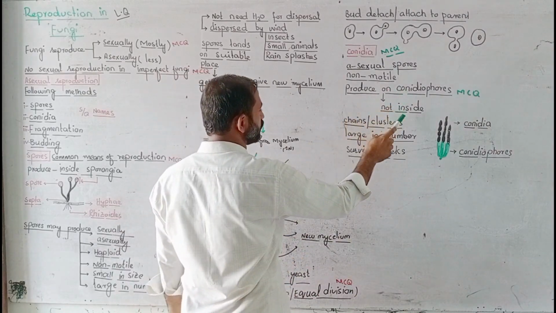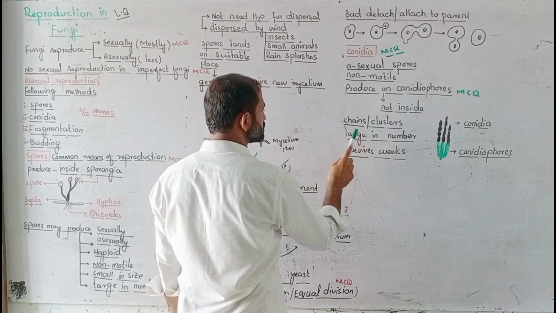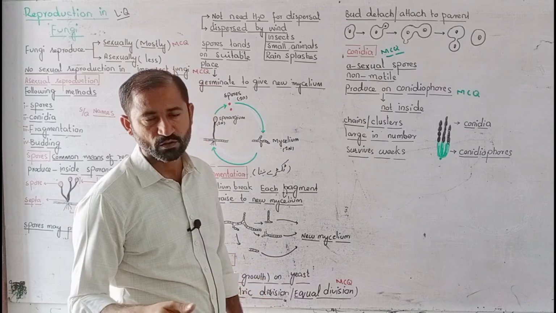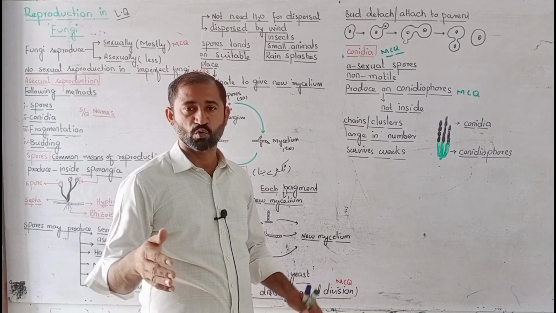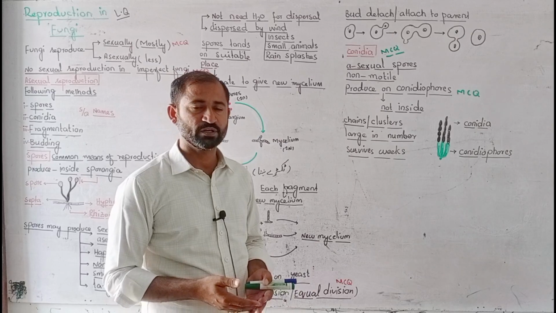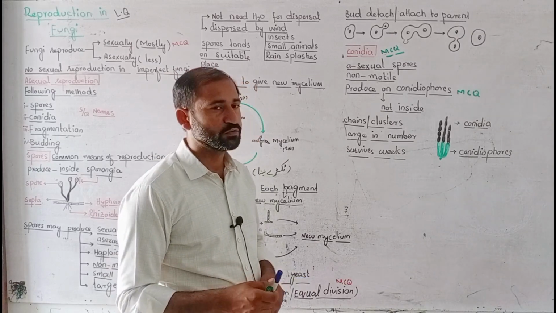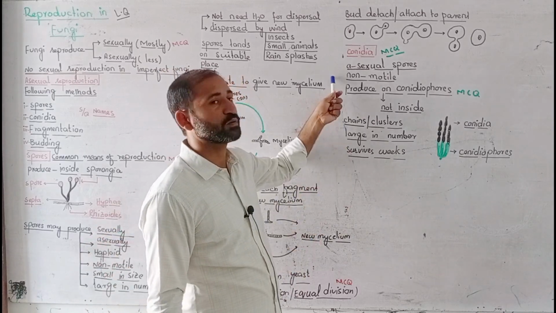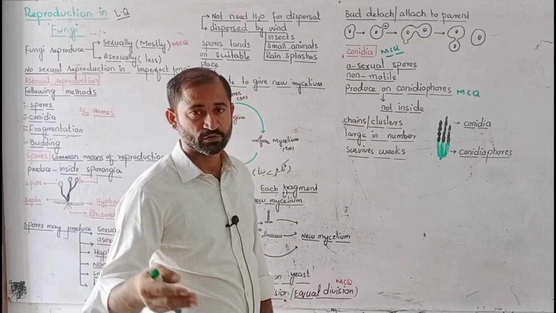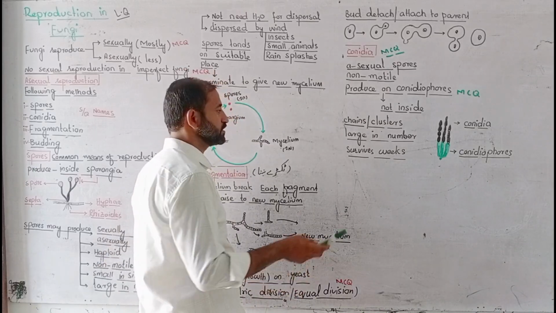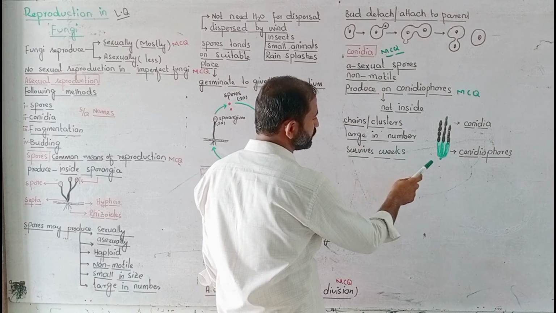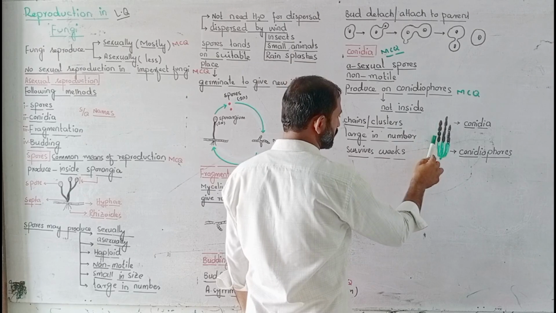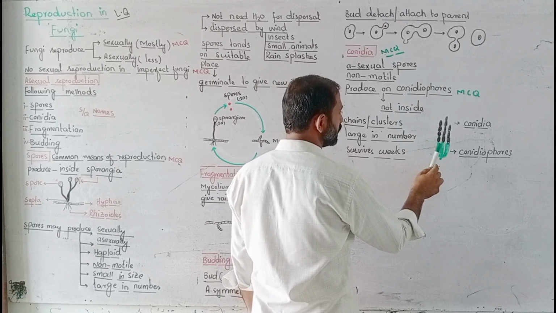Produced on conidiophores, not inside, in the form of chains or clusters, large in number, and they survive for weeks. It means that they can survive many weeks. So conidia have more resistance to cope with a harsh or unsuitable environment. Besides other methods, conidia formation helps the fungus survive in unsuitable or undesirable conditions. So, large in number and surviving for weeks. That one is in the diagram of conidia. These are spores that are called conidia, and they are produced on the conidiophore.